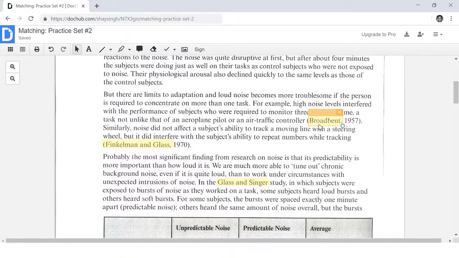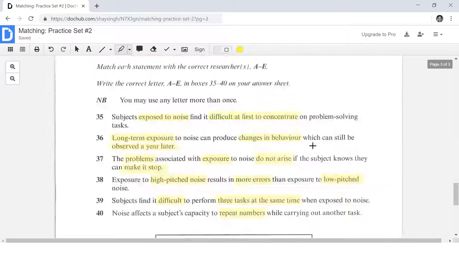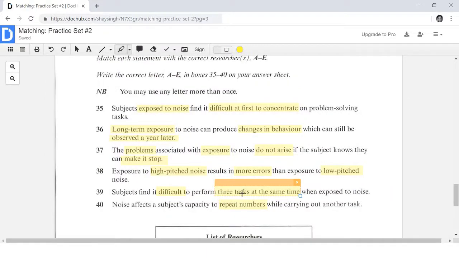So let's read this sentence. This sentence starts over here. It says, for example, high noise levels interfered with the performance of subjects who were required to monitor 3 dials at a time. All right, it says 3 dials at a time. 3 dials at a time seems to me to be a synonym for 3 tasks at the same time.